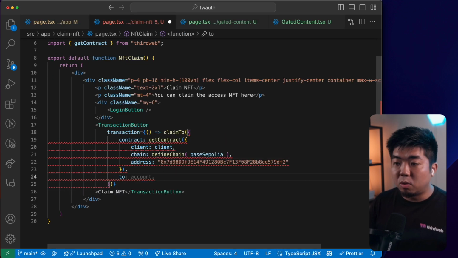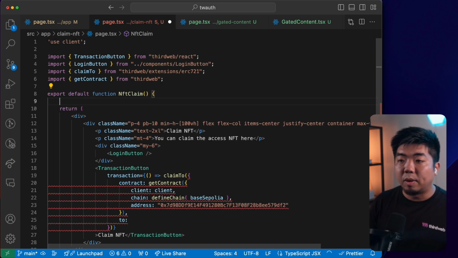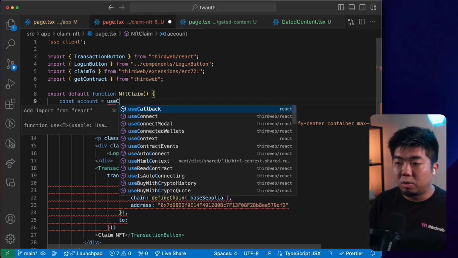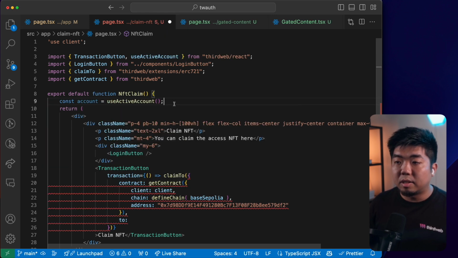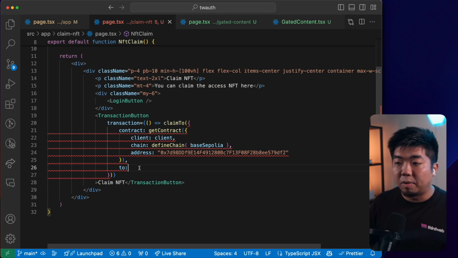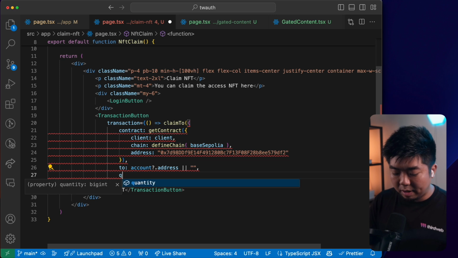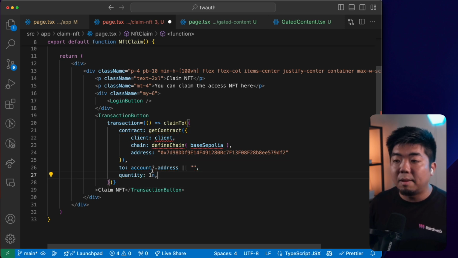Then we're going to specify who we're sending this NFT to. So we can come back up here. We can create a variable here called account again and say use active account to get that wallet address. So if we come here, we can say account.address. And that's how we can get the wallet address. And then we have to provide the quantity that we want to claim, which in this case is going to be 1, but we have to provide it as a big int. So we'll make sure we put n there.